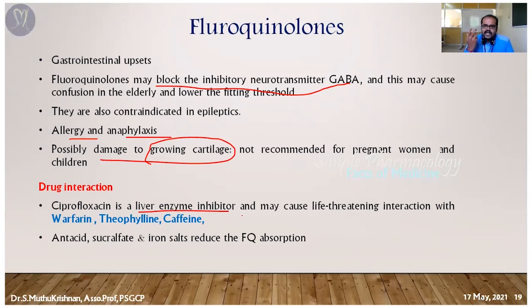Warfarin is one of the highly contraindicated drugs. Warfarin produces an anticoagulant effect. If this drug is not metabolized at all, it's going to cause high therapeutic action. It leads to an extension of the pharmacological action and may produce side effects. That means bleeding starts because of its anticoagulant property. So it's very dangerous in those cases. Apart from that, it also interacts with antacids, sucralfate and iron salts, because our drug is going to complex with divalent and trivalent metal ions. So it is never going to be absorbed, and it's never going to produce its actions.